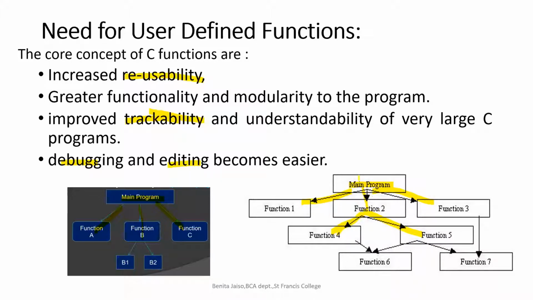Main is also a function, right? From the main function, we were calling these subfunctions, function 1, 2, and 3. But from function 2, again, I'm calling function 4 and 5. From function 5, I'm calling function 6 and 7, right? And from function 3 also, I'm making the same call towards function 7. So you can understand from this that your functions can be called from any part of the program. Got it? Either from main or from another existing function.